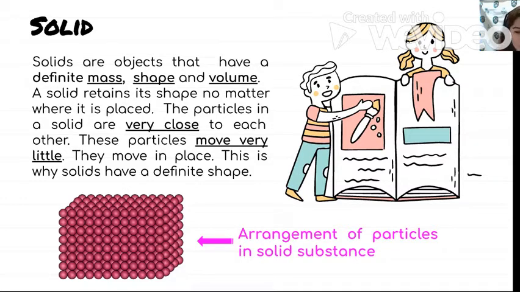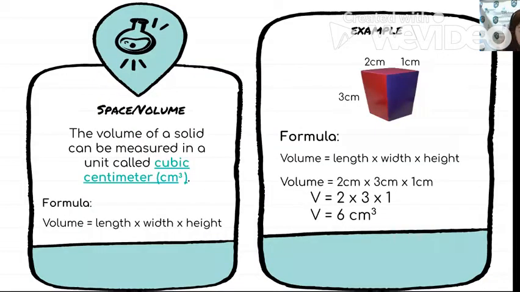So for example, these circles are the particles. As you can see, the particles are very close to each other. That's why it is kind of hard for them to move. And these are the arrangement of particles of a solid substance or a solid object. Next,